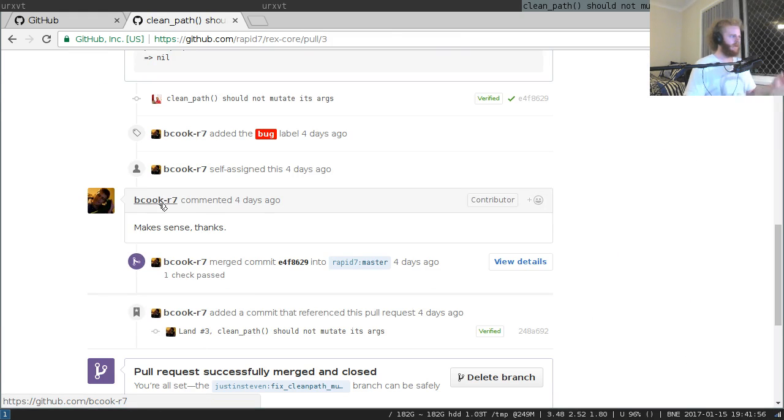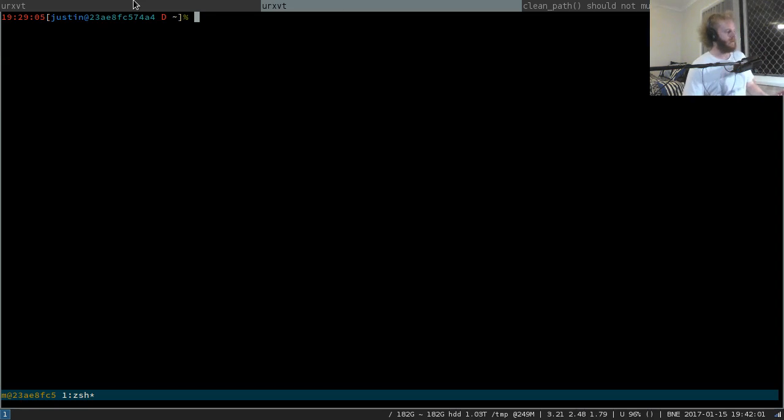Brent, I think that's Brent. Brent went and landed it, so we should probably do the needful tonight and go through and actually make sure that the patch isn't breaking Metasploit. And if it is breaking Metasploit or breaking any modules, we should probably go through and actually supply fixes for each place in which my bug fix is actually breaking things.